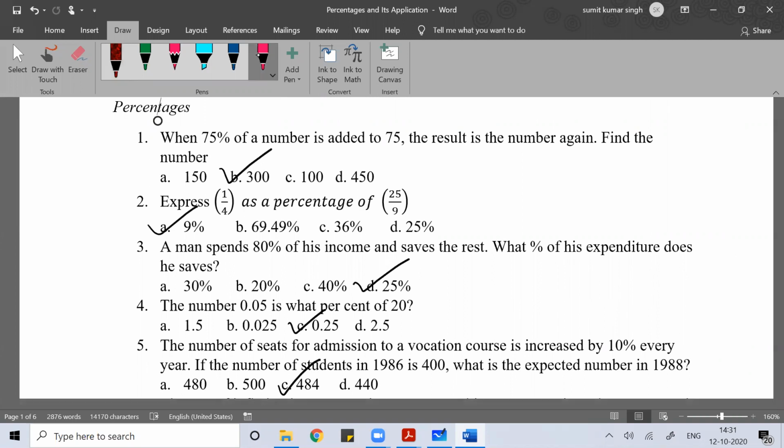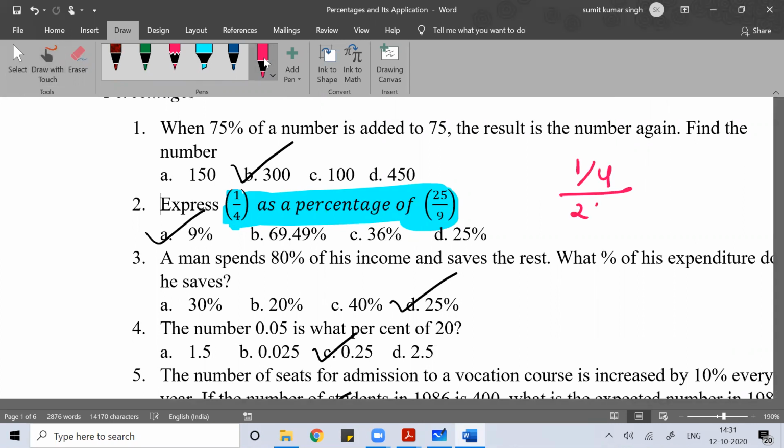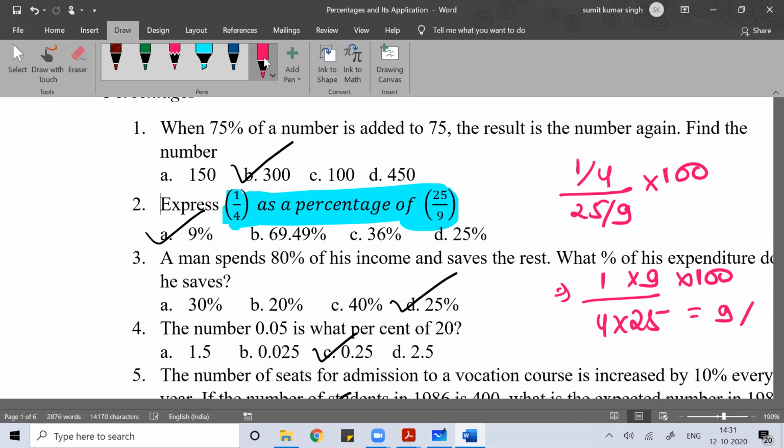If you see this question: express 1 by 4 as the percentage of 25 by 9. So they want 1 by 4 is what percentage of 25 by 9. So it means 1 by 4 into 25 by 9 into 100. So you will get the answer as 9%. This and this will get cancelled.